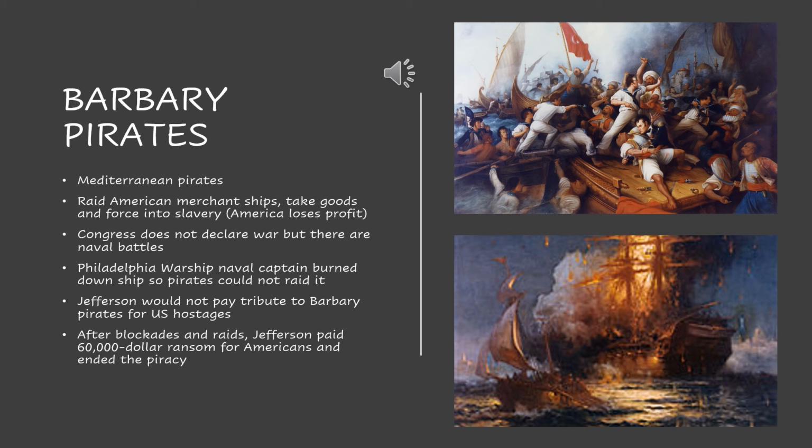We're going to see big events like the Philadelphia warship naval captain deciding to burn down this ship in order to prevent these pirates from raiding it. When this happens, Jefferson decides that he's not going to pay tribute to get back these American merchants who were on this Philadelphia warship. By doing this, he shows the Barbary pirates that he's no longer going to submit to their requests. So in the end, he installs all these blockades and these raids on the Barbary pirates.